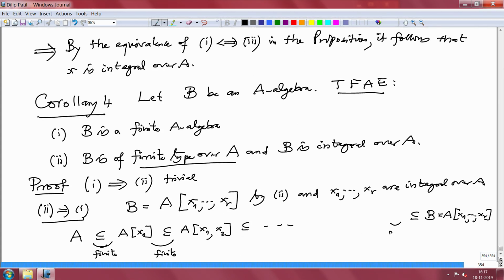So all stages are finite extensions, finite algebras. If you have a tower of ring extensions where each stage is finite over the earlier one, then the total B will be finite over A. So that implies B is finite over A, which is 1. So that proves the corollary.